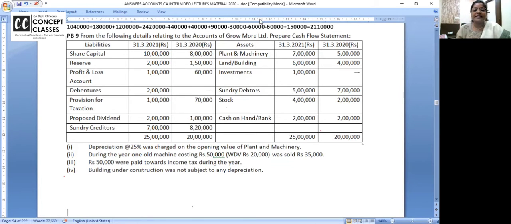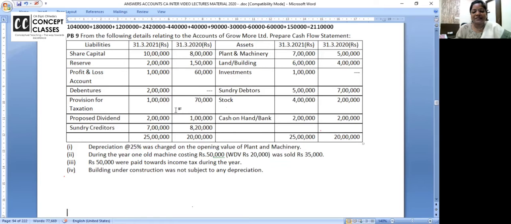Important googly here: this is 21 and this is 20. So by mistake, if you say share capital, no, share capital has increased. Inflow. Reserves went from 150 to 2 lakh, transfer to reserves. Add in the P&L account. Net profit is 40,000. Debentures are issued, financing activity.